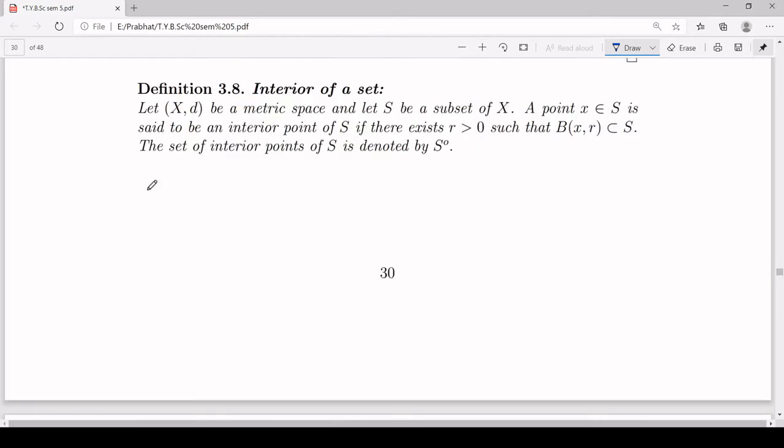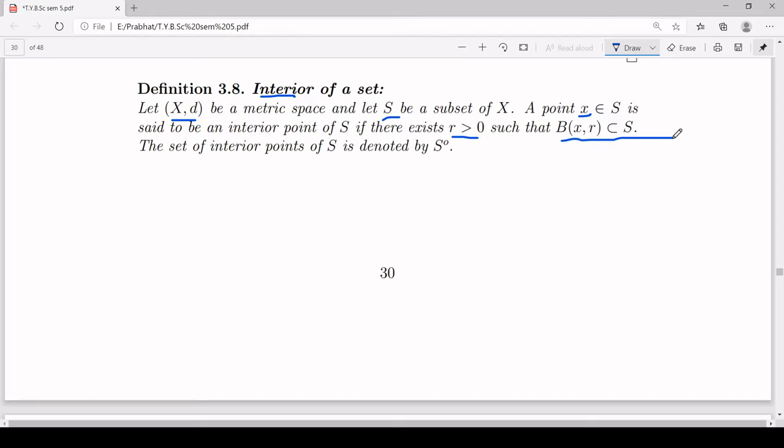The next definition which we have is the interior of a set. Now what does this name suggest? Interior means inside. Exactly, that is what we mean by the interior of a set. A point which is inside your set will be called an interior point of that set. Now how to write it in terms of a metric? Let's see. If you have a metric space (X, d) and you have a subset S of X, then a point x in S will be said to be an interior point if you can find a positive real number r such that the open ball centered at x of radius r is a subset of S.